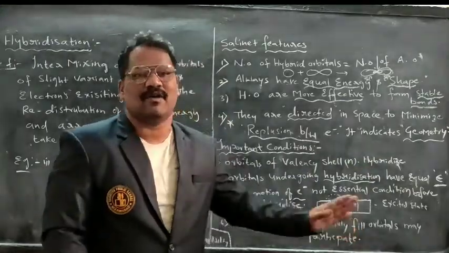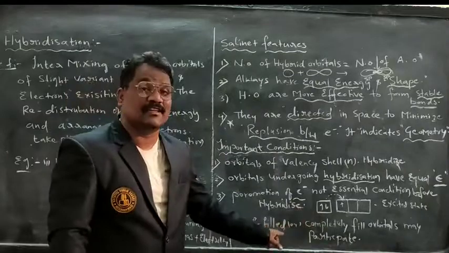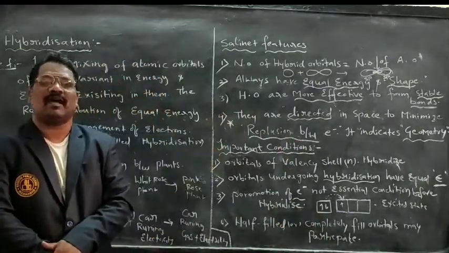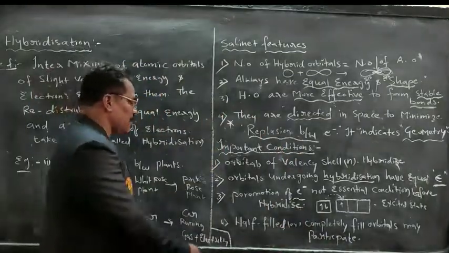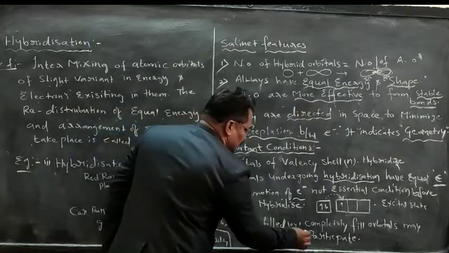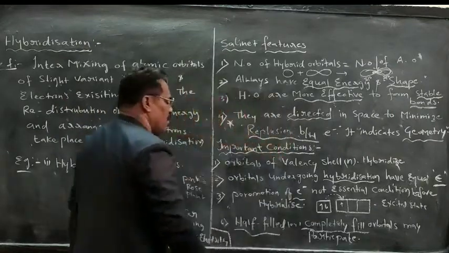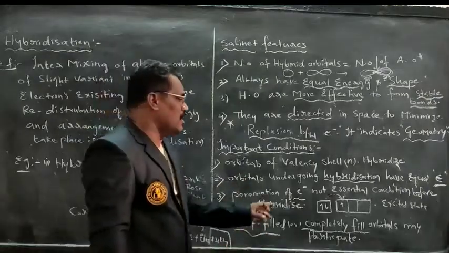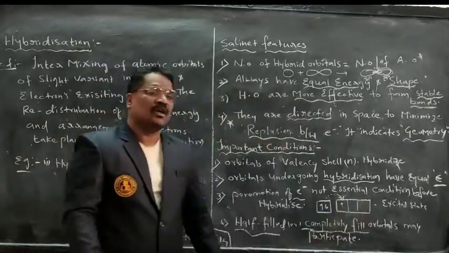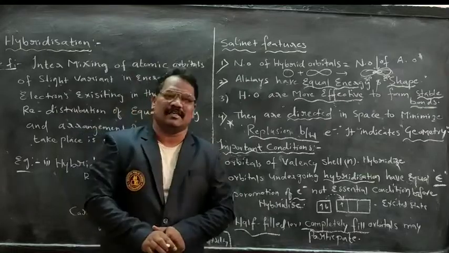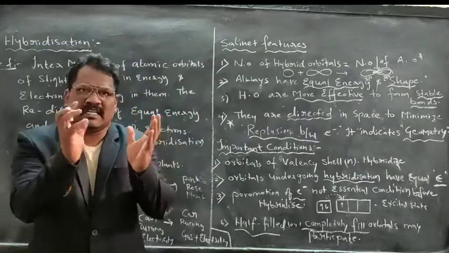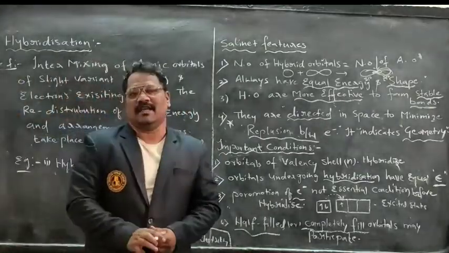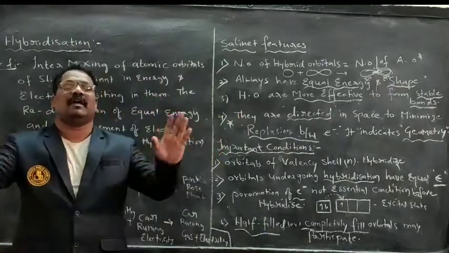Within this concept, this particular condition also we have to keep in our mind. Hybridization can take place between orbitals which are completely filled; completely filled orbitals will participate in hybridization. The orbitals in which electrons are not existing will never participate in hybridization.